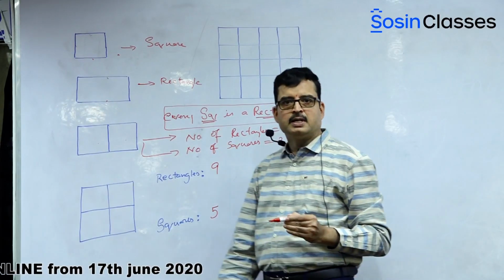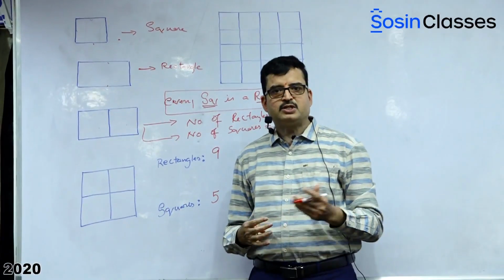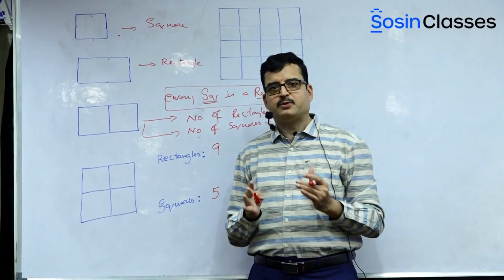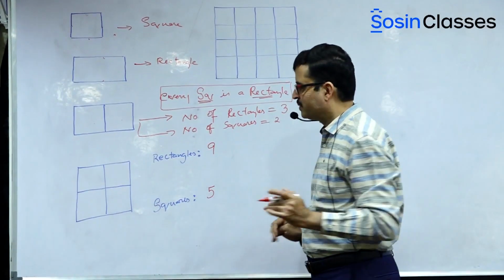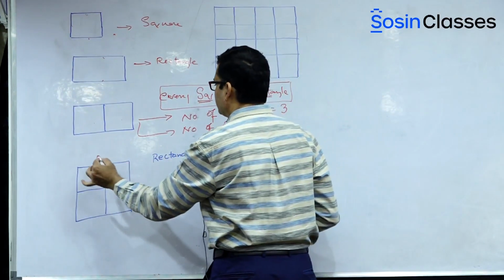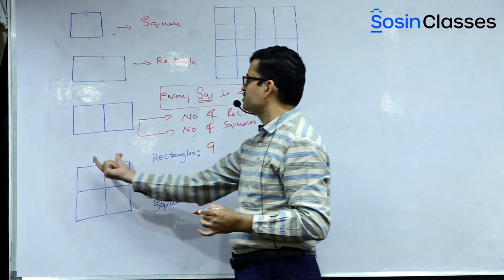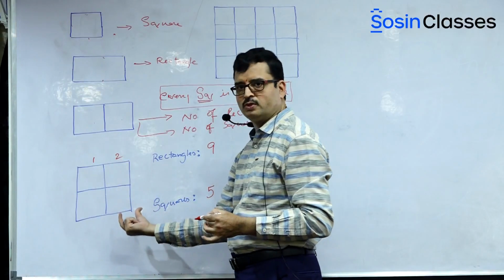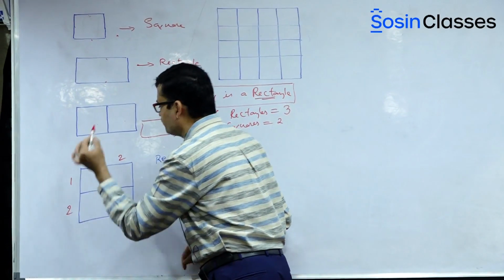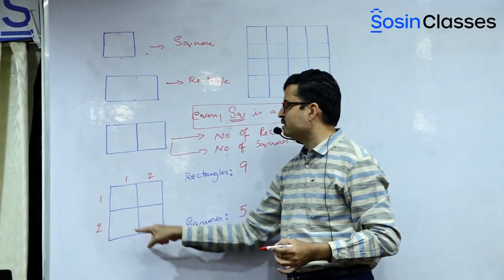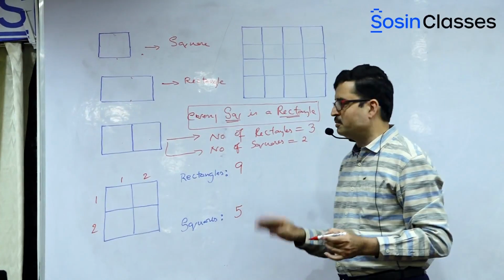So in this way, how many are there? 5. But please note, counting this way is really a cumbersome procedure, right? That's a very complicated procedure. So we have to have a technique where you can solve this easily. So how to do this? Now, if you take like this, can I say, this is first column, this is second column? So this is column 1, this is column 2. In the same way, this is row 1, this is row 2. So we have taken a square grid. I'm telling you a beautiful logic where you can easily do this kind of problems.